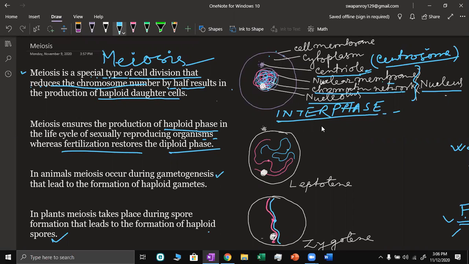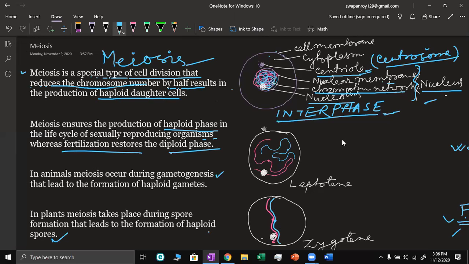We will describe from the prophase. This is interphase. Here all of G1, S and G2 have been completed, so naturally it is going to divide. It has completed the S phase. During S phase, the DNA has been replicated. After that, in the G2 phase, some protein, RNA, and other things have been synthesized. So this is interphase. After that, prophase starts with the appearance of chromosomes in the form of very thin threads.